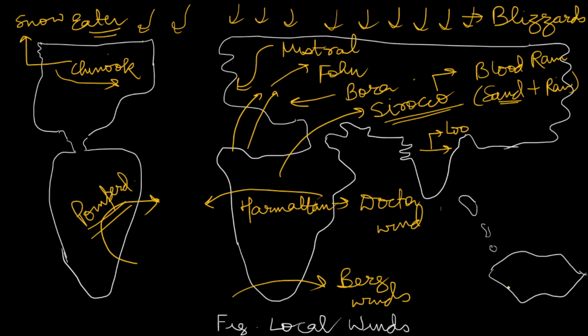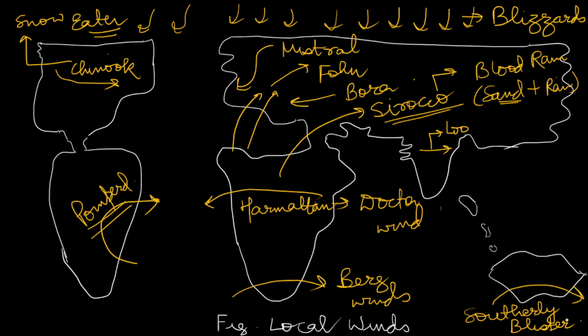And in Australia we will see a wind in the southern Australian region, this is known as Southerly Buster. So these are the important types of local winds which you will be able to see flowing all over the world.